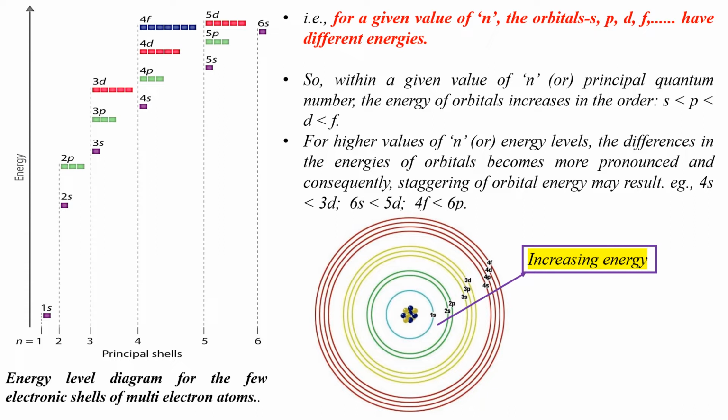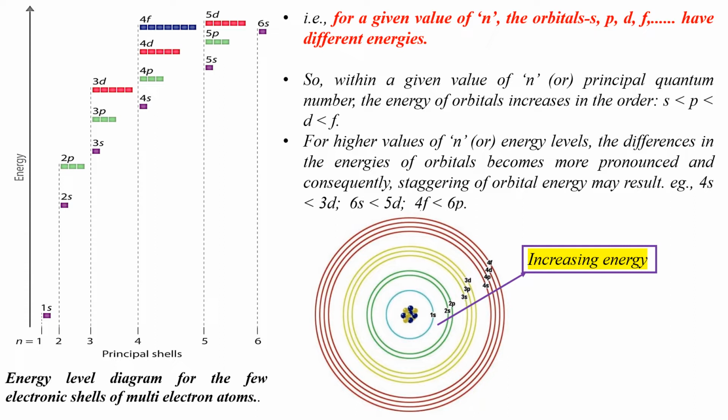The energy of p orbital is more than the energy of s orbital, and the energy of d orbital is a little more than the energy of p orbital, and the energy of f orbital is still more than the energy of d orbital. Look at the picture displayed at the bottom right corner. Let us take the examples of 3s, 3p and 3d orbitals in third shell. For these, the value of n is 3.